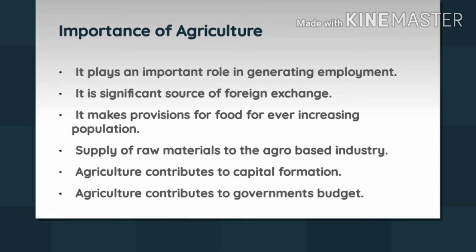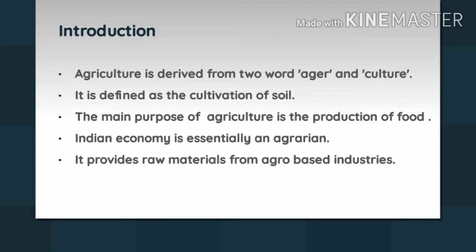There is a lot of increase in the population of India day by day, and because of that, India has become a labor surplus economy. So lots of mouths are there to be fed, and this ever-increasing population is being fed by the food grain production that is increasing every year.